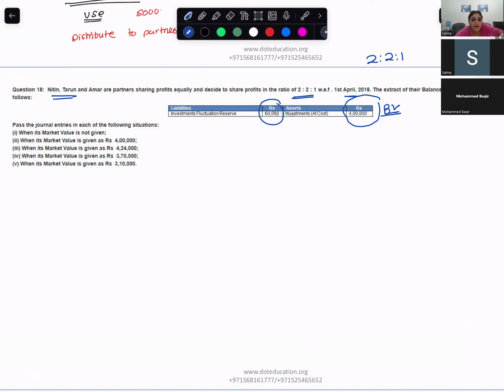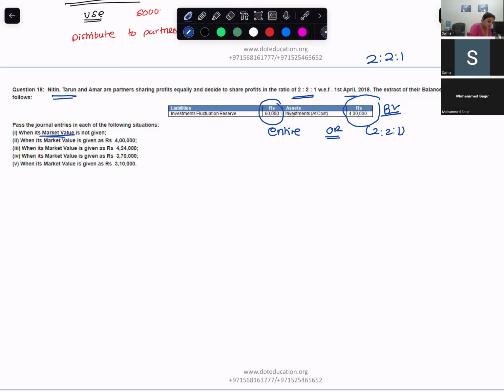They want us to pass the journal entries if the market value is not given to us. Tell me, if the market value is not given to us, what will happen to these reserves? We will give it to the partners in the old ratio. The entire reserves would be distributed to the partners in the old ratio, that is in the ratio of 2 is to 2 is to 1.